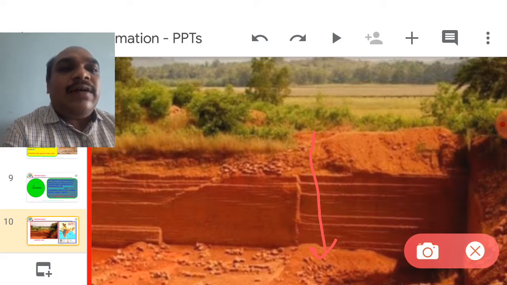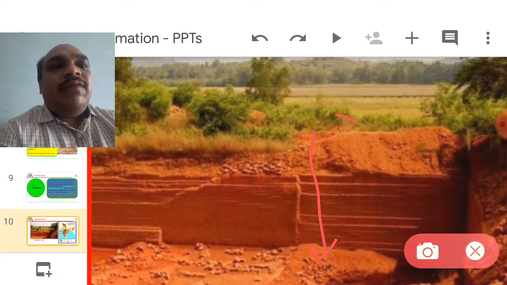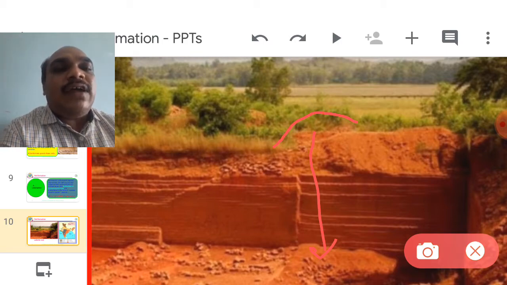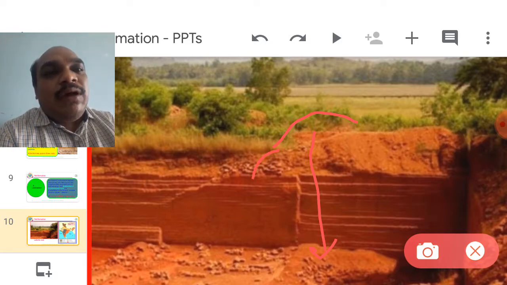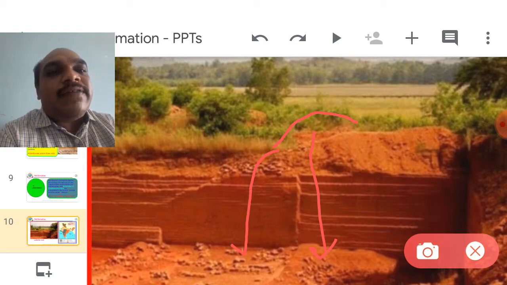How is the red color coming to that layer? When heavy rain falls, the minerals are leached away. The surface mineral nutrients are leached away by excess water. Later, aluminum hydroxides and iron hydroxides, both together, percolate into deep layers.